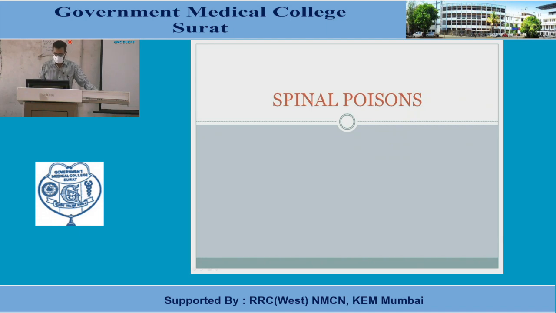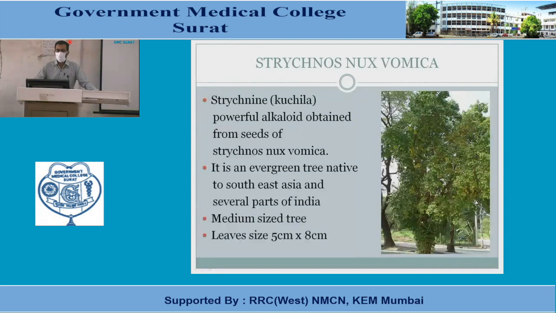Now, what are the various spinal poisons? As I told you, it is Strychnos nux vomica, also known as Kuchila. And also there is strychnine. It's the active principle, a powerful alkaloid obtained from the seeds of Strychnos nux vomica. It is an evergreen tree native to Southeast Asia and several parts of India. It is a medium-sized tree, and the size of the leaf is about 5 cm by 8 cm.